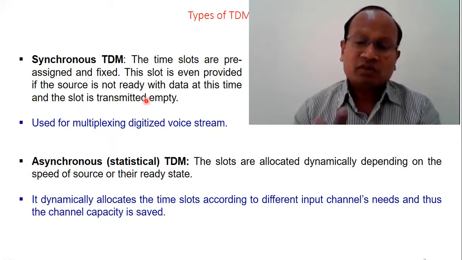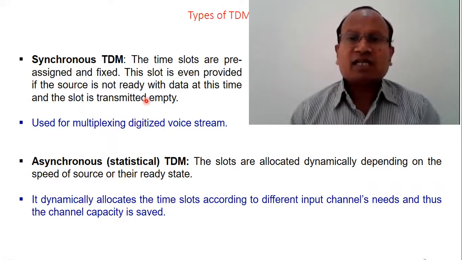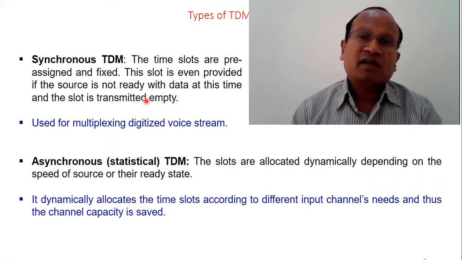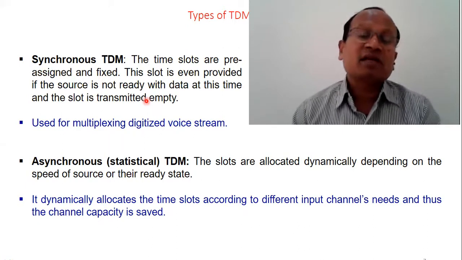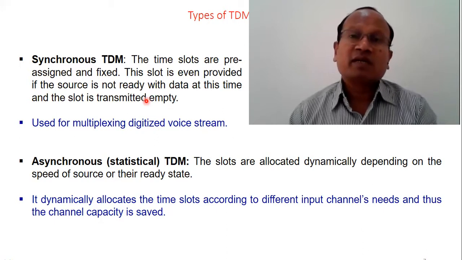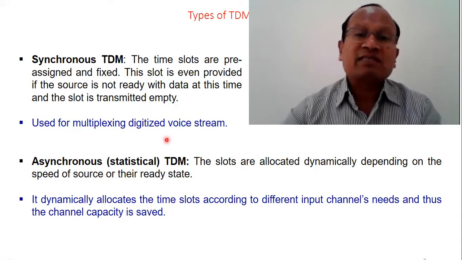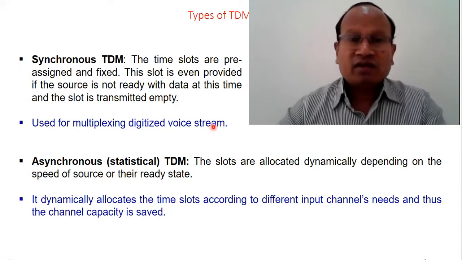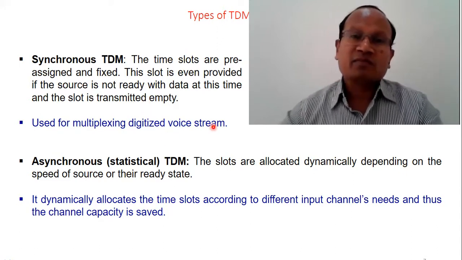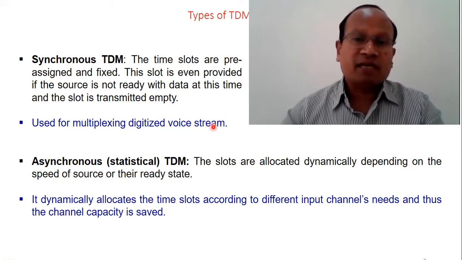This is how the communication is called synchronous communication, and it makes the system synchronous TDM, that is, synchronous time division multiplexing. It is used for multiplexing digitized voice streams. Digital voice streams are communicated using this synchronous TDM.